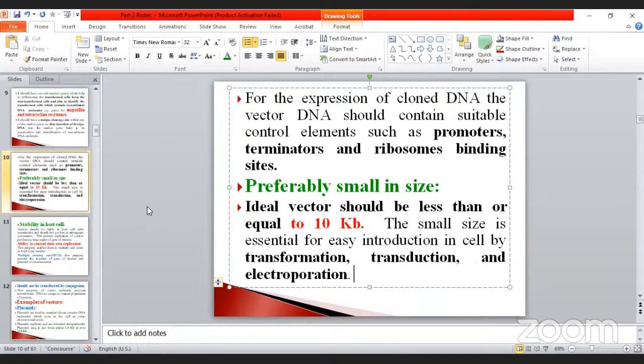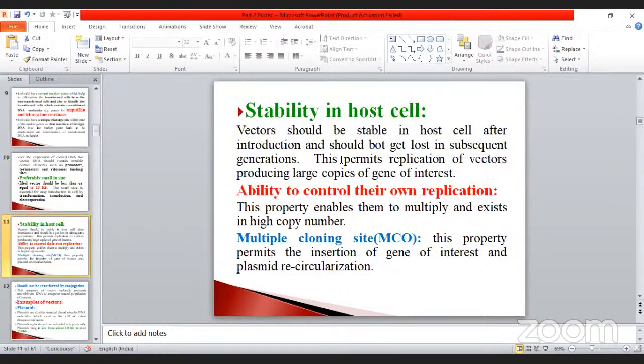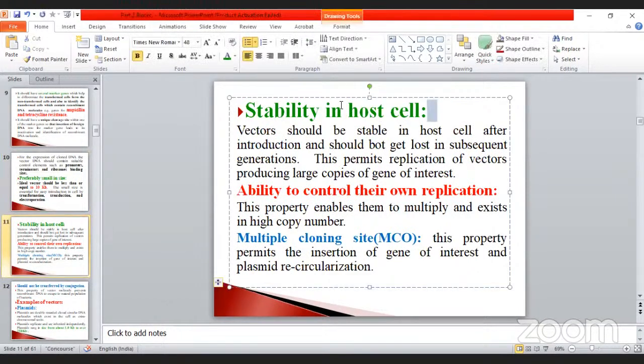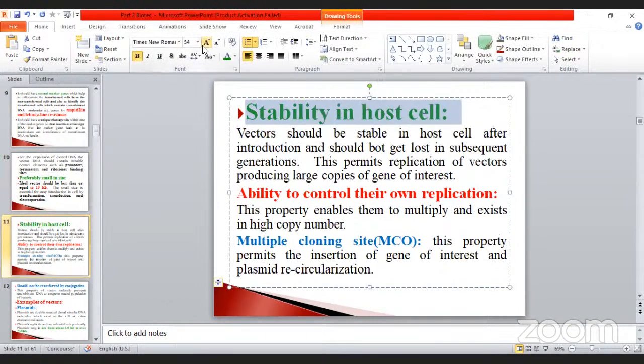Okay, so don't forget. And go to the next one, the stability in the host cell. It is very, very important. What is stability in the host cell? When we are introducing the vector inside the host, it should be stable in nature. Suppose it is not stable, then after the introduction, what happened? The molecule will be in an unstable mode. That is not a vector characteristic.